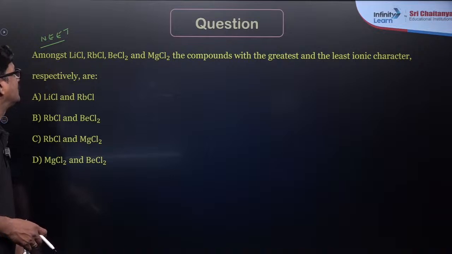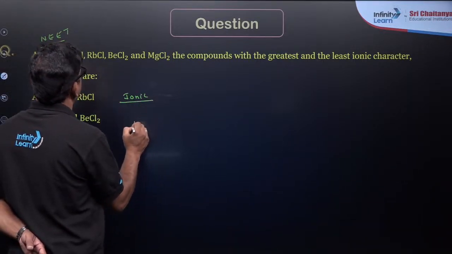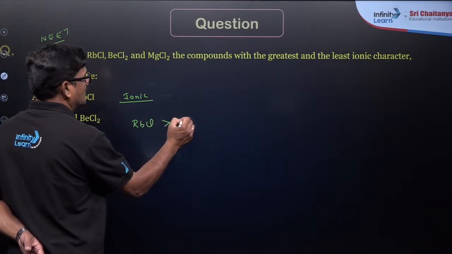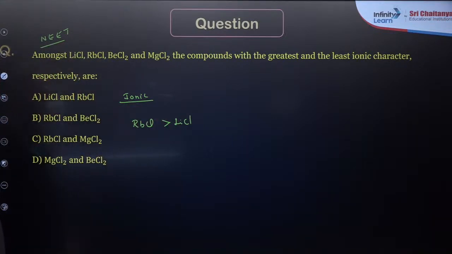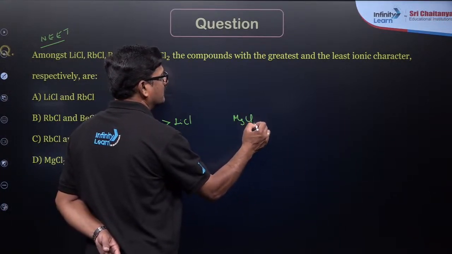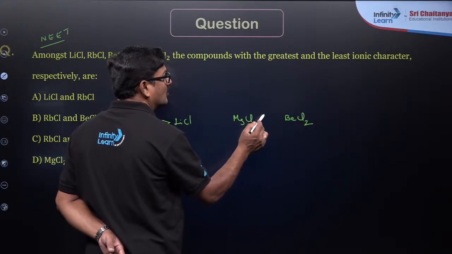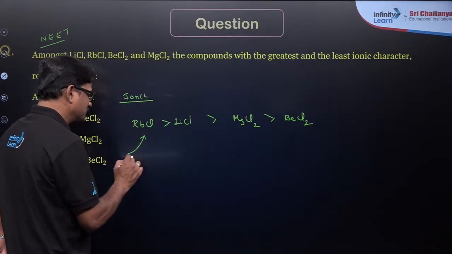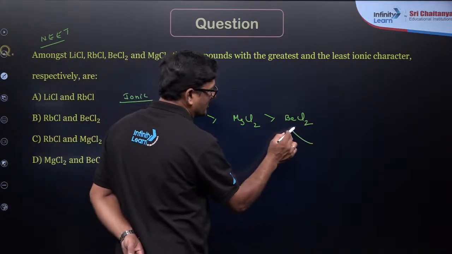So here is the ionic character order. Rubidium chloride is more ionic than lithium chloride, between these two. And between beryllium chloride and magnesium chloride, beryllium chloride is less ionic and more covalent. So this is the order. It is more ionic, and it is going to be more covalent.